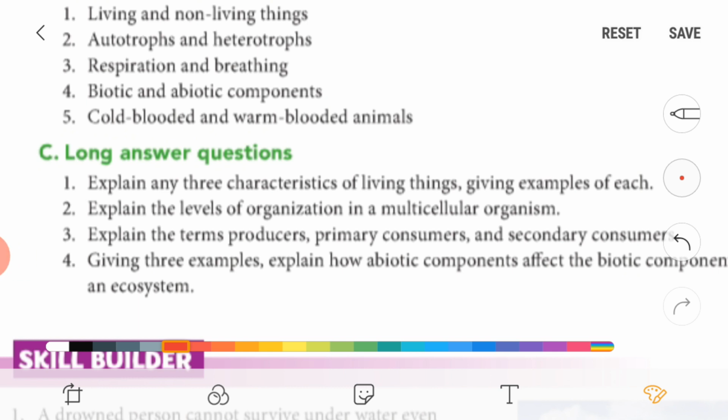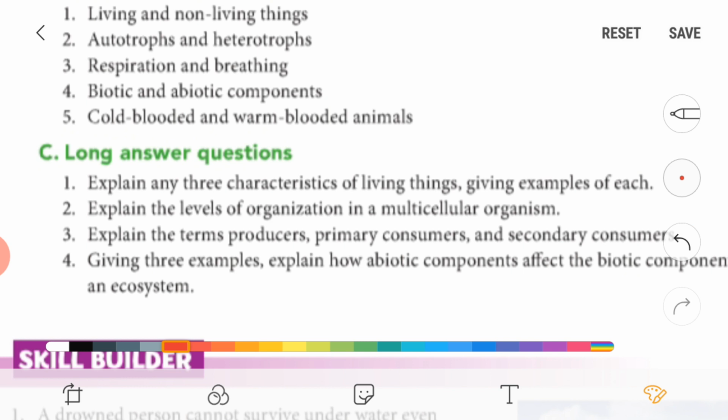Okay, now let's see long answer questions. Explain any three characteristics of living things, giving examples of each. This is the first question. So students have to write this short, long and distinguish in the notebook. So what we have to do, write down the 3 characteristics which have been given on the first, second and third page of this chapter. Explain in brief, write down in the notebook.